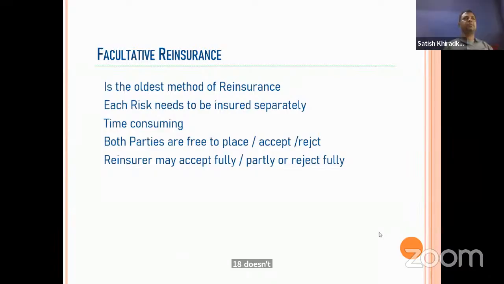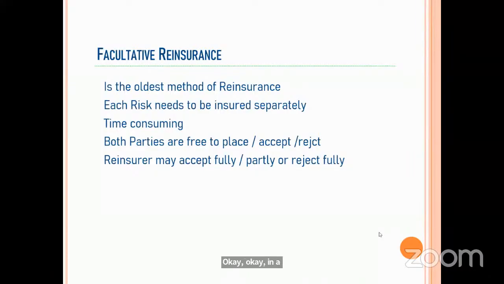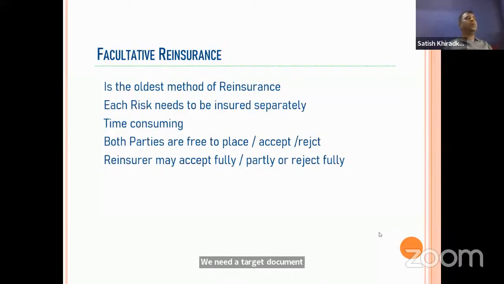In such a situation, facultative is used. There can be a mega risk for which we need to take this, and also there can be other risks which are not coming under the purview of the treaty. That time we have to arrange it facultatively.